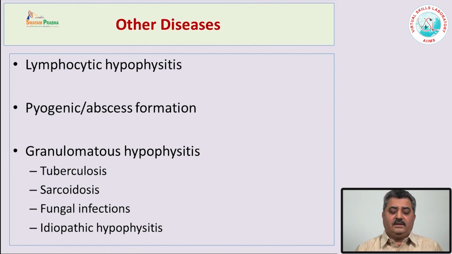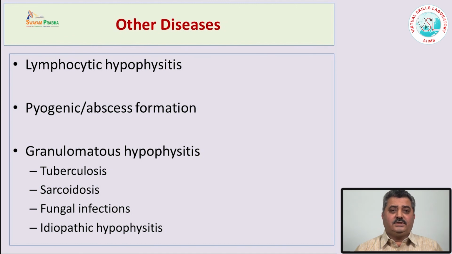There can be some pyogenic infections or abscess formation in the pituitary gland. The other common or interesting group is granulomatous hypophysitis. The pituitary gland, although very small, can be affected by tuberculosis, sarcoidosis or fungal infection.